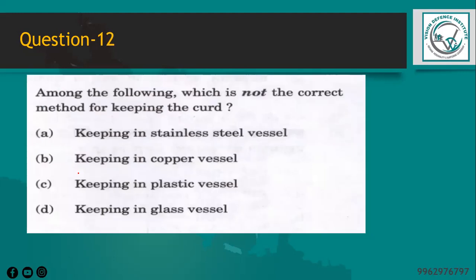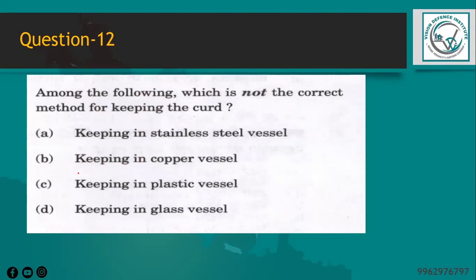And the next question is, among the following, which is not the correct method for keeping the curd? So we know that plastic vessels are not recommended for storing curd because they can react with the lactic acid which is present in the curd and affect its taste and quality. Additionally, plastic can also harbor bacteria and may not be as easy to clean as other materials. So stainless steel, copper, and glass vessels are all suitable for storing curd.